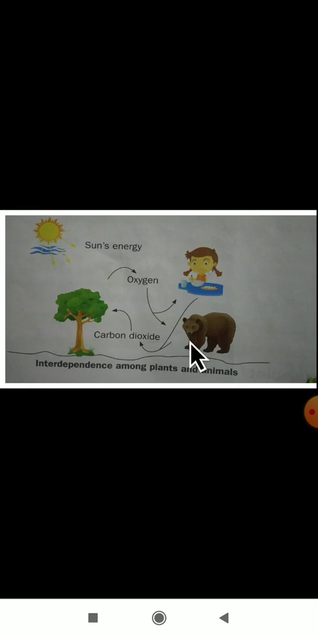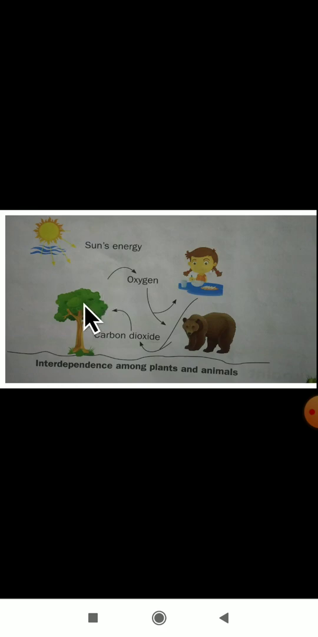As you all know, the plants use the sun's energy. Why are the plants using the sun's energy? To prepare their own food. Next, the plants give out oxygen. That oxygen is used by living things like animals, and human beings. We are using this oxygen.